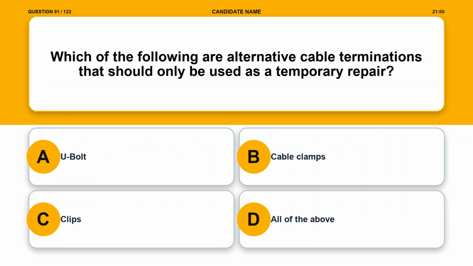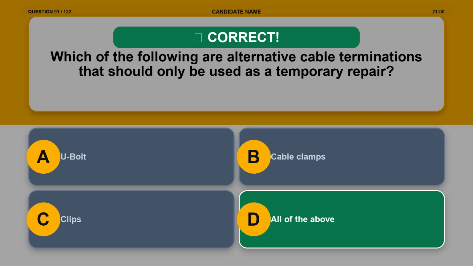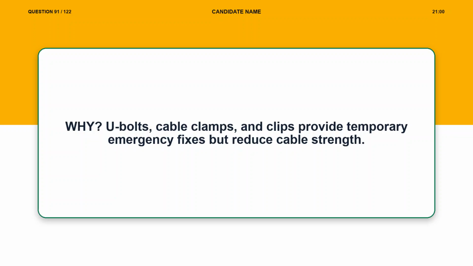Question 91. Which of the following are alternative cable terminations that should only be used as a temporary repair? Option A, U-bolt. Option B, cable clamps. Option C, clips. Option D, all of the above. The correct answer is option D, all of the above. Explanation. U-bolts, cable clamps, and clips provide temporary emergency fixes but reduce cable strength.